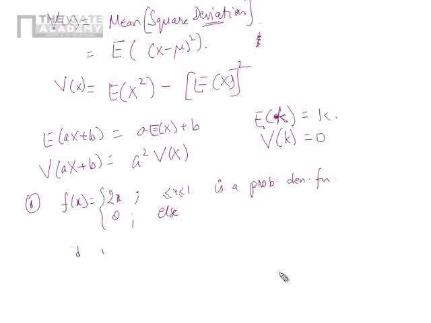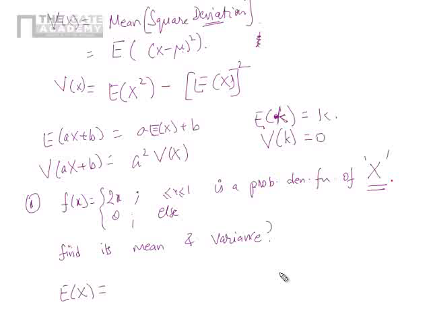Find its mean and variance. So what are we asked to find? E of x is what we have to find, the expectancy of x.